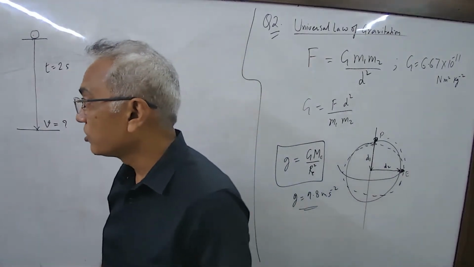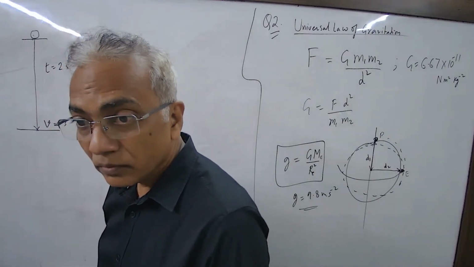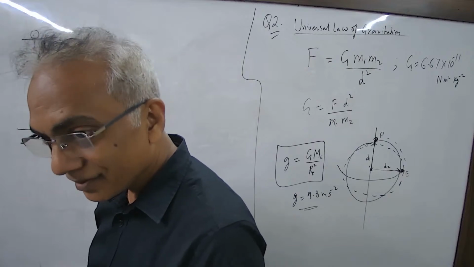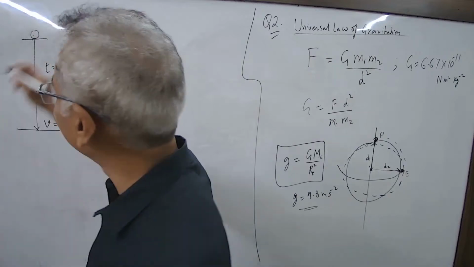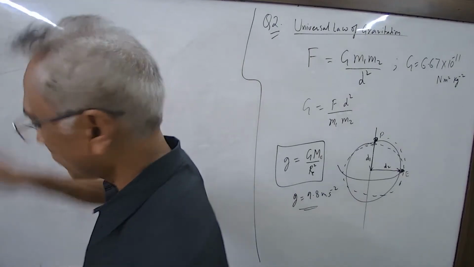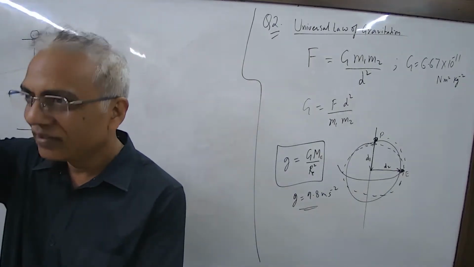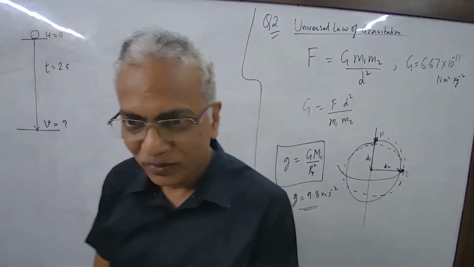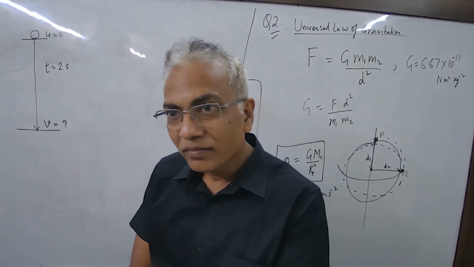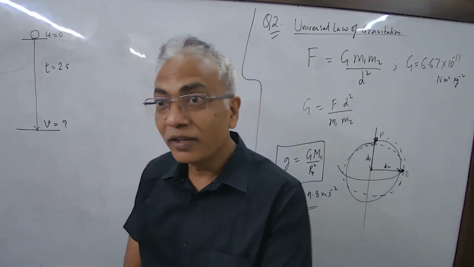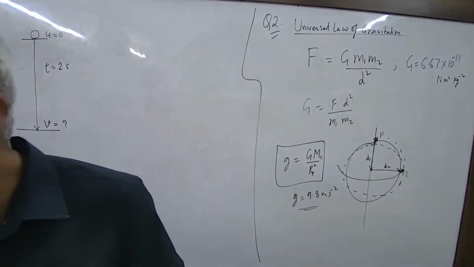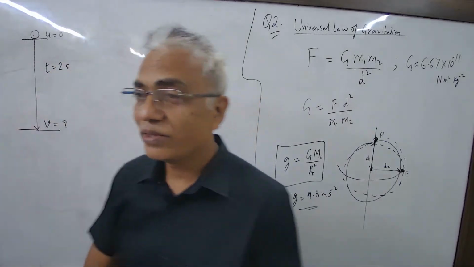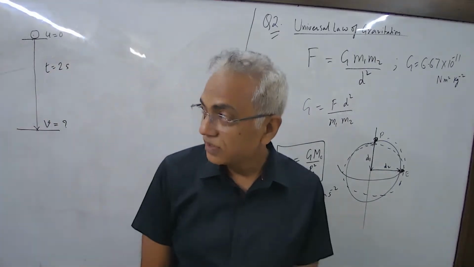What else do you know? V is equal to U plus AT. What was the initial velocity? Very good. The initial velocity is 0. What else do you know? The final velocity, which you have to calculate. I am saying, with what velocity it hit. We can use one of the laws.